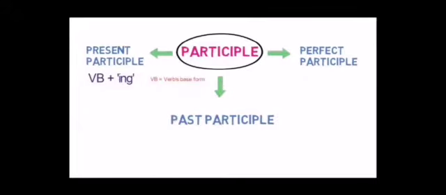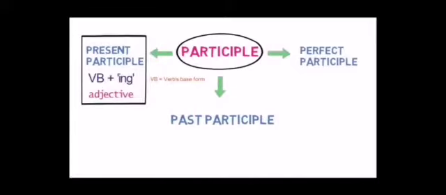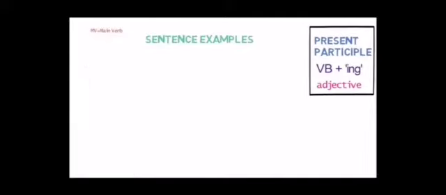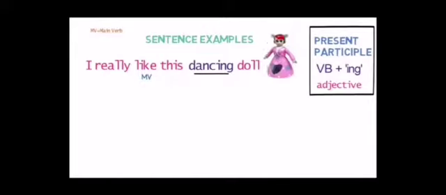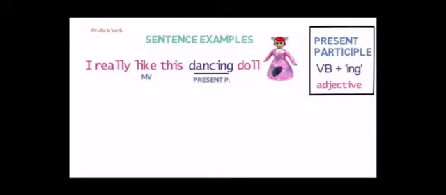In present participle, we are using verb first form plus ing, but as an adjective. As we are using in gerund verb first form plus ing, but we are using it as a noun, and here we are using it as adjective. See the sentence here. Examples. I really like this dancing doll. Like is here the main verb, and dancing is an adjective, but here it is working as a present participle because it is presenting verb plus ing.